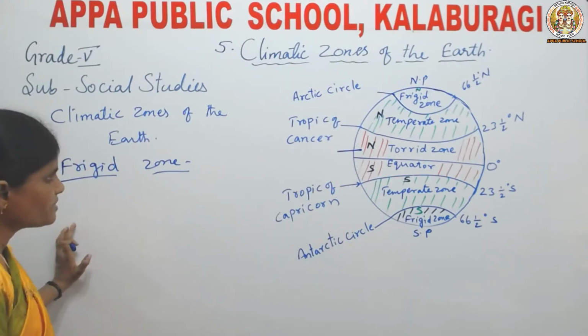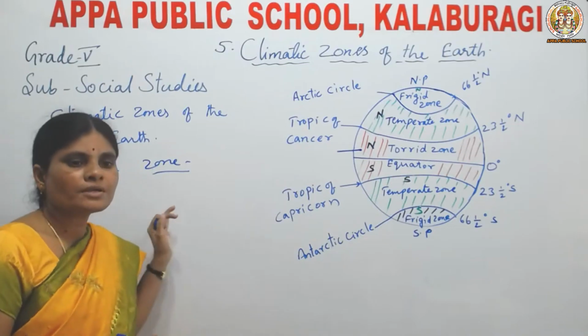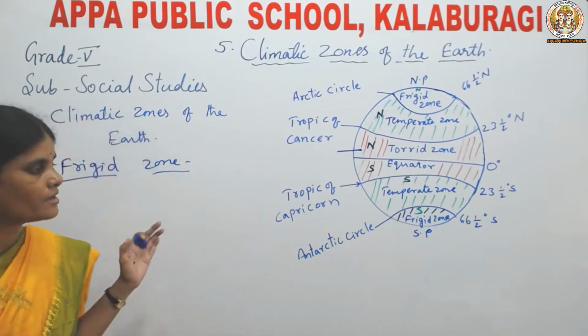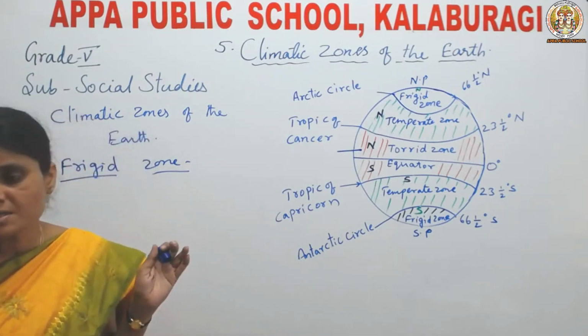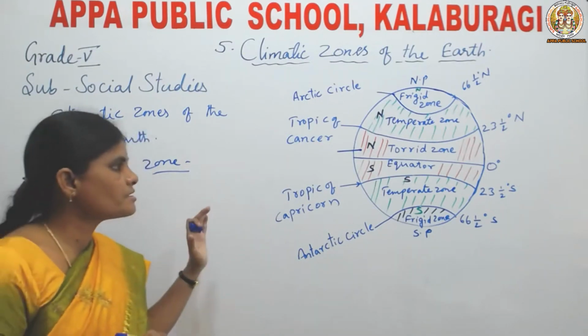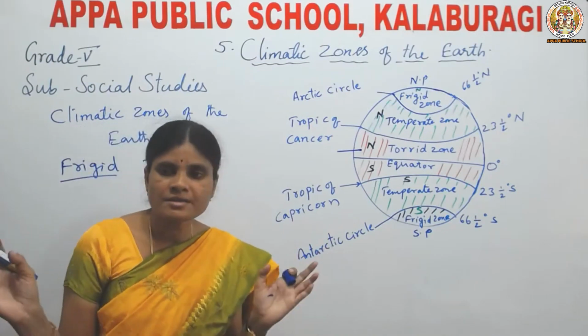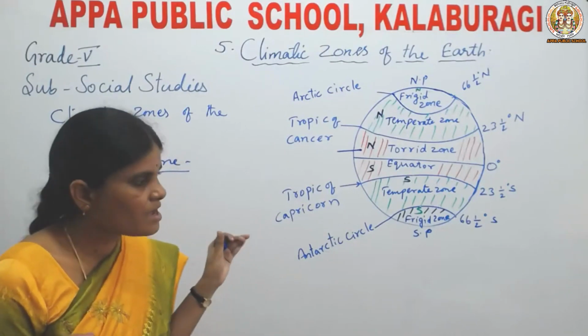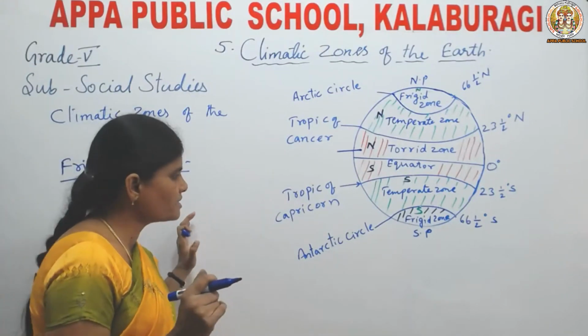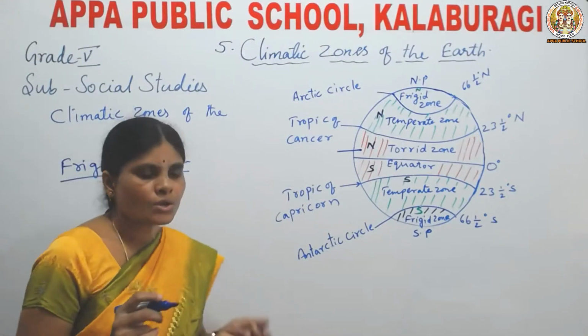How is the climate in the frigid zone? It is very cold, an extreme cold type of climate. Why? What is the reason? This region receives the scattered rays of the sun. Scattered rays means a very small amount of sun rays. That is why it is very cold.